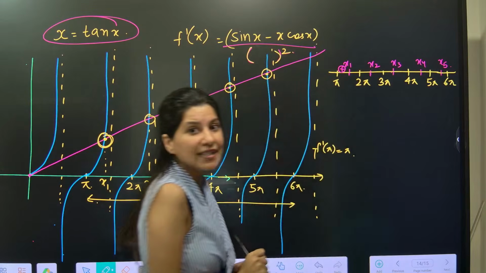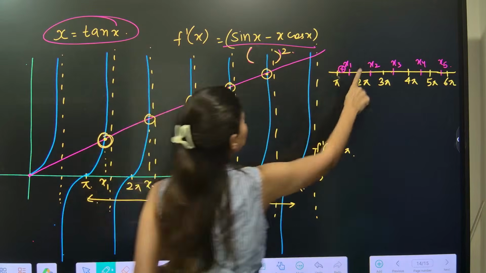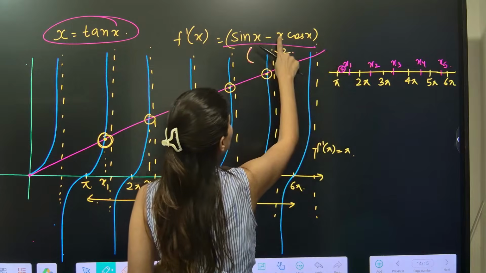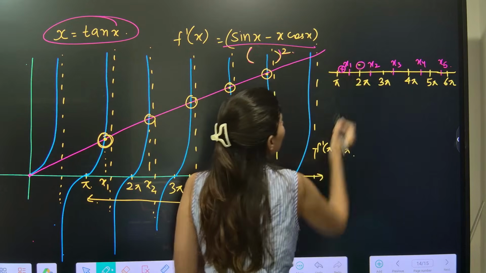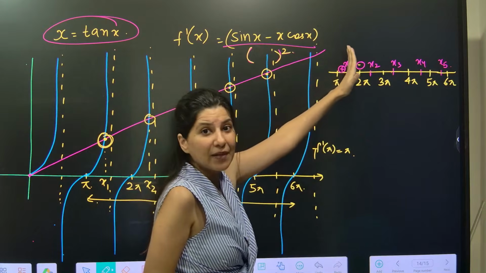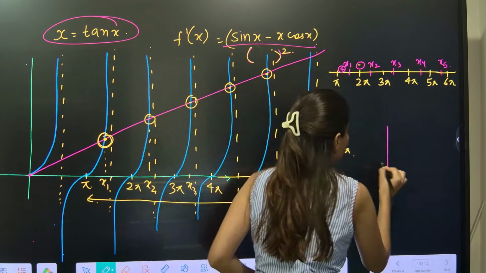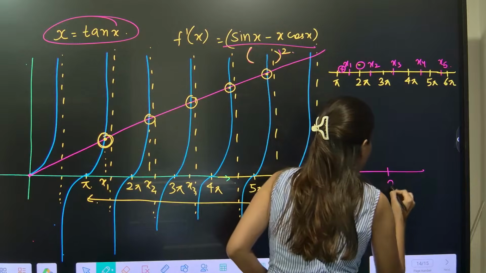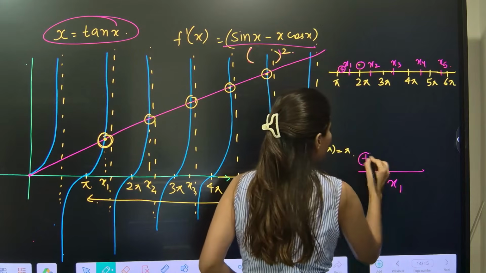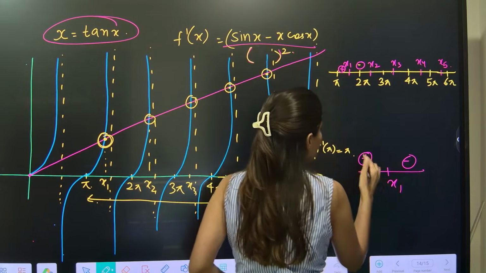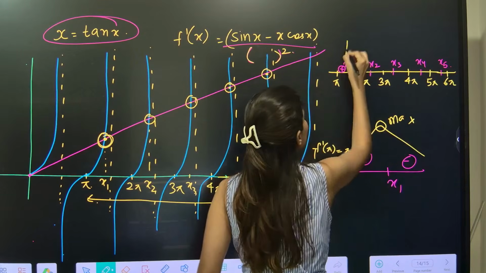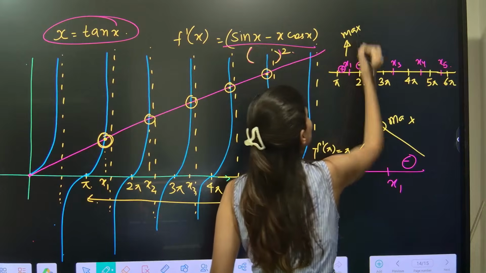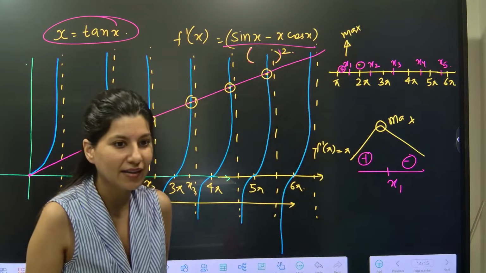At 2 pi what is happening? At 2 pi, if you put it, again sin is 0, this is 2 pi and this is 1, so negative. So at 2 pi it is negative. Understand what is happening: before x1 it is positive, after x1 it is negative. So increasing then decreasing, so this is maxima. So this we are going to get as local maxima. This is how we are going to understand.